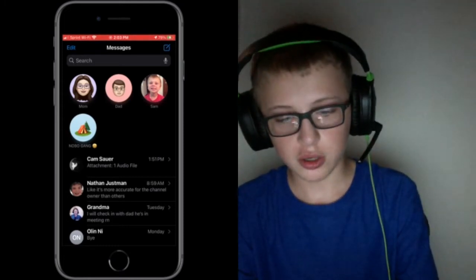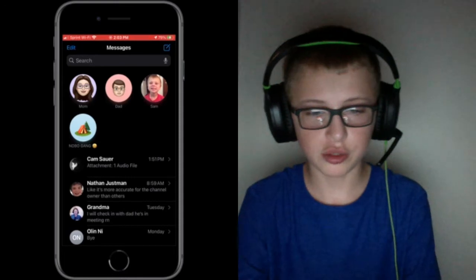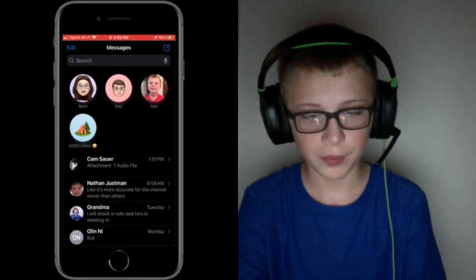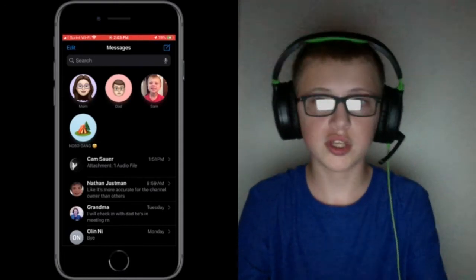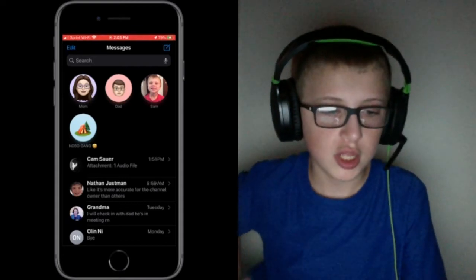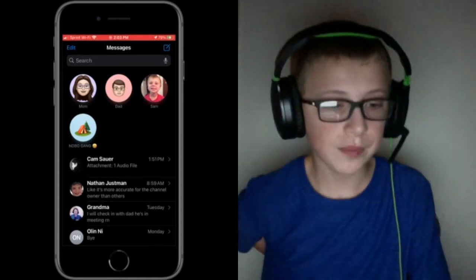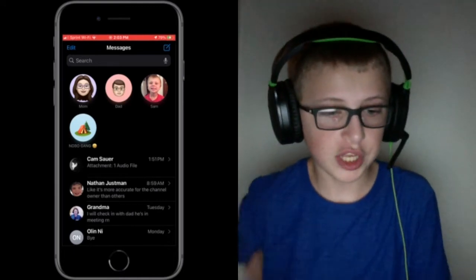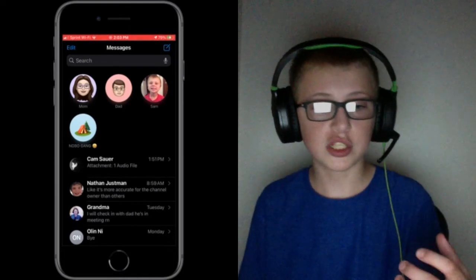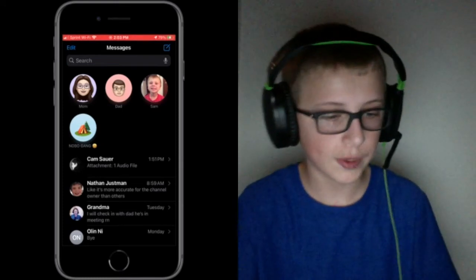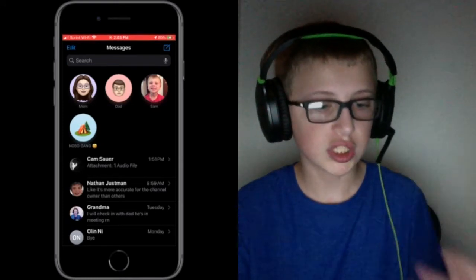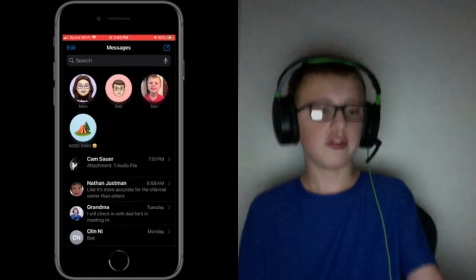Up the top here, the larger icons, those are our pins, so you can pin and unpin people. It basically just keeps them at the top, even if they're not recently messaging with you. It also gives you cool animations, so when they're sending a message to you, you can see that next to their icon, and it looks a lot nicer. So you should pin your favorite contacts.